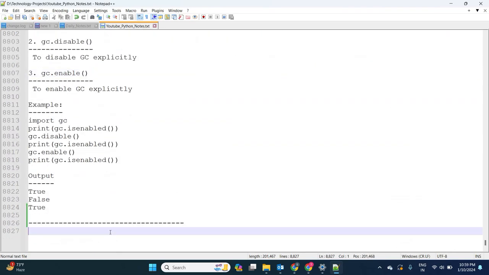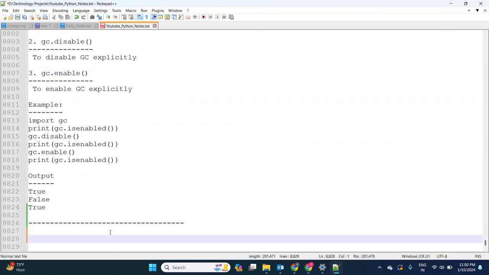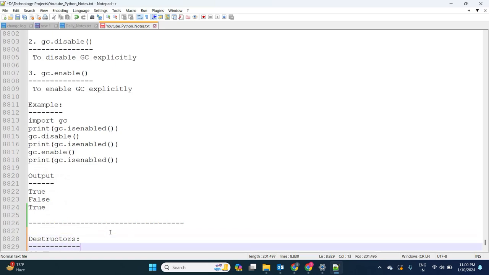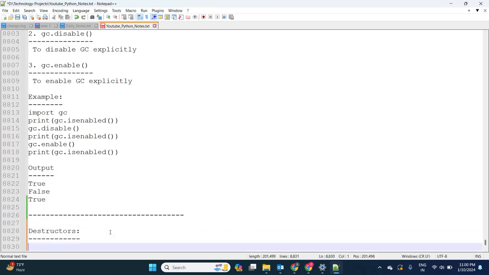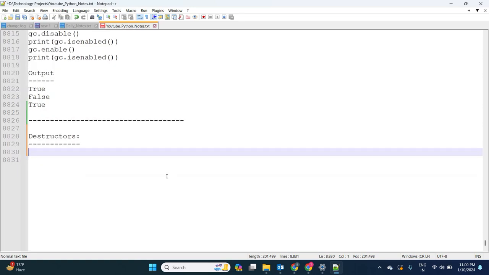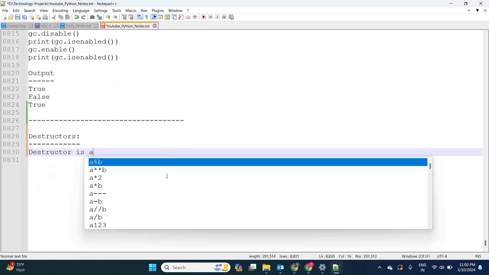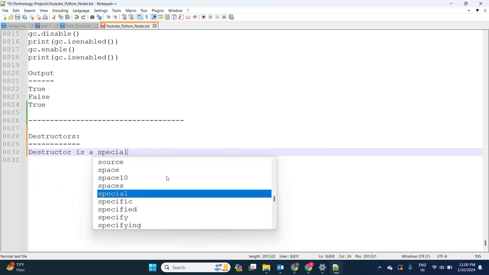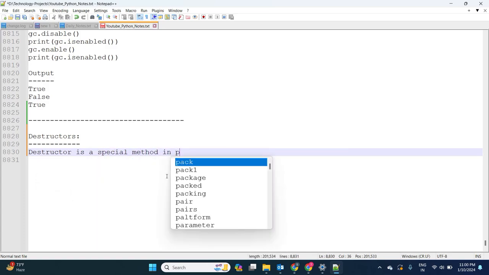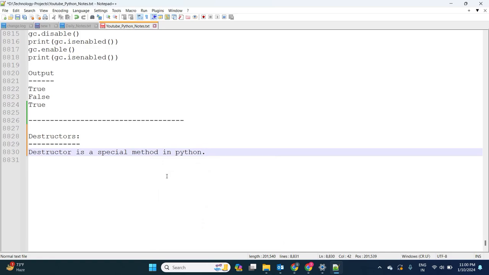Now, today's concept is destructors. In Python we say destructors, but in Java the concept is called the finalize method. Normally, a destructor is a special method in Python.